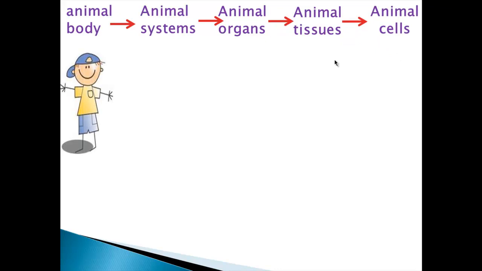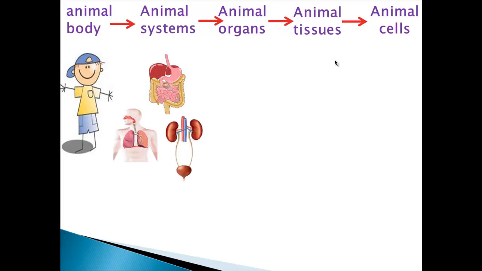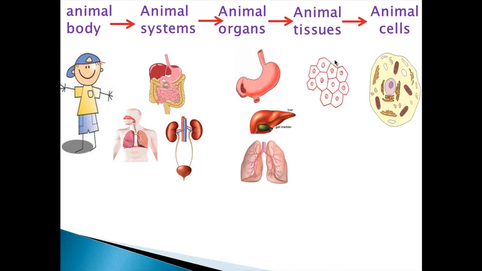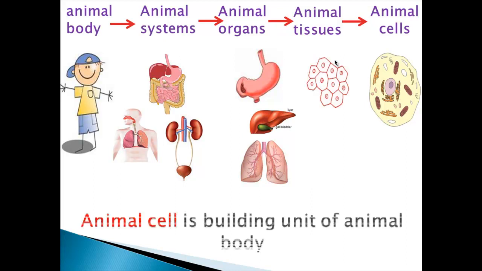An example of animal systems: digestive system, respiratory system, urinary system. Animal organs like stomach, liver, and lungs. And this is the animal tissue, and this is the animal cell. So what is the animal cell? The animal cell is the smallest building unit of the animal body. The smallest thing in the animal body is the animal cell.